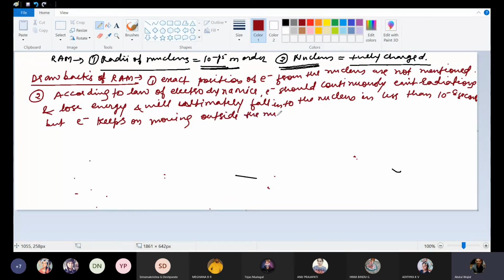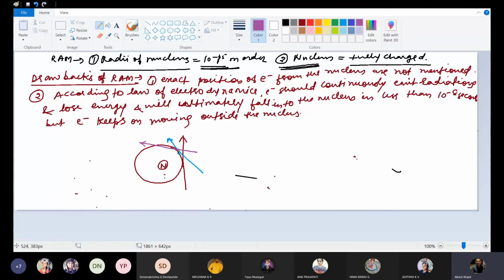Diagrammatically, I'll try to explain this. See, this is the nucleus and this is the orbit. The electron which is here, its direction of motion will be like this, and the electron which is here, its direction of motion will be like this.